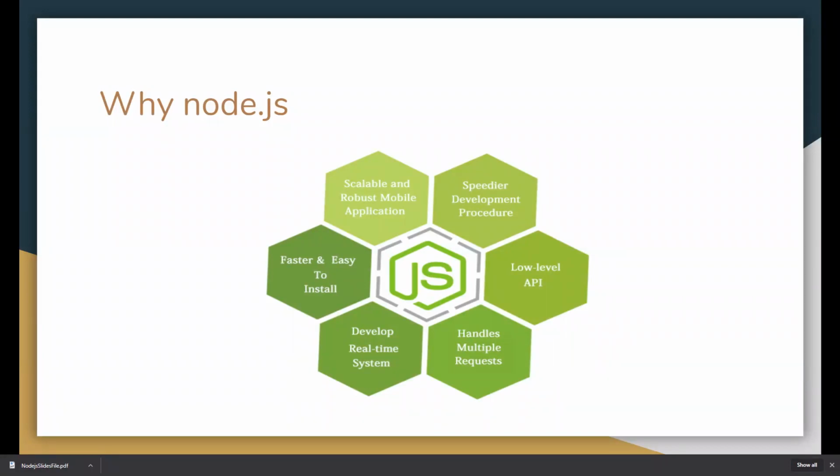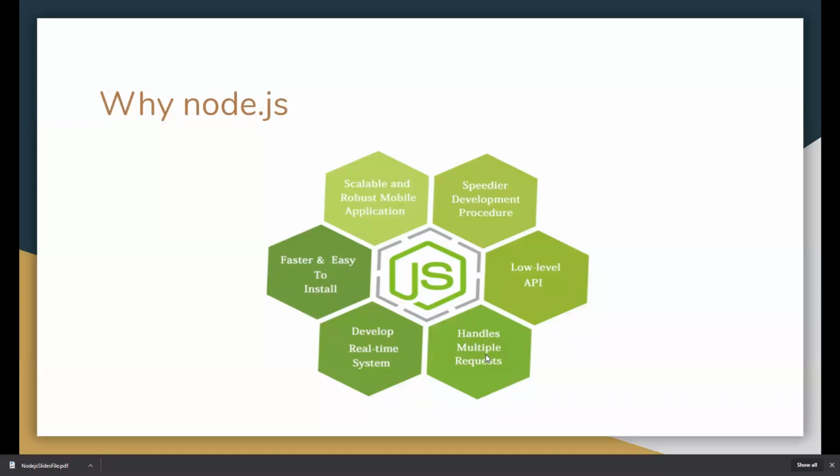So with the help of frameworks like Express.js, we can develop applications very fast in Node.js, and it supports low-level API. So it's very beneficial for us. Node.js's main thing is that it handles multiple requests at a time.